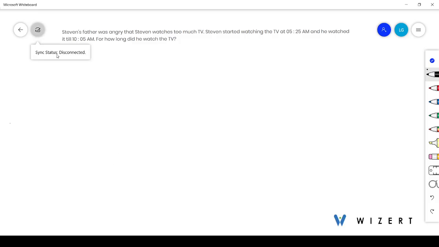Our question is, Steven's father was angry that Steven watches too much TV. Steven started watching the TV at 5:25 am and he watched it till 10:05 am. For how long did he watch the TV?